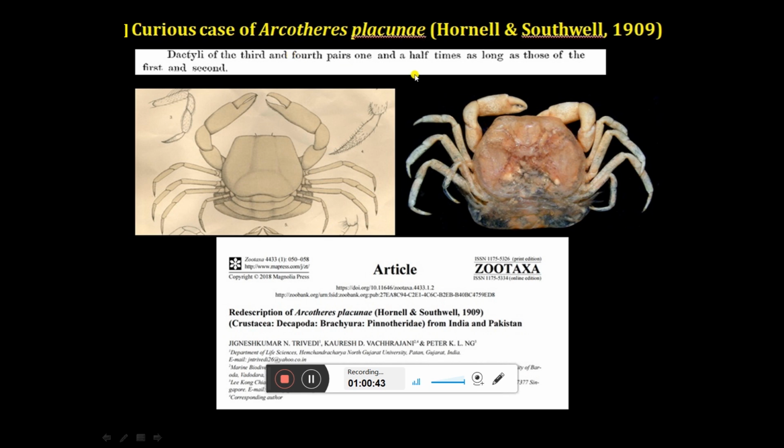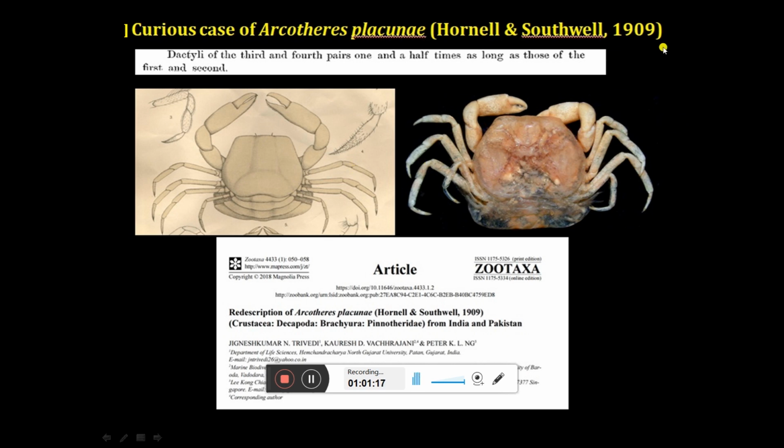So what is written is about the third and fourth pair. This is the fourth pair and this is the third pair. So the dactyly of the third and fourth pair is 1.5 times longer than the dactyly of the first and second leg. But if you see the drawing, all the dactylies are the same. So this was a huge problem because the description does not match the drawing, and that is not good. It will have impacts.